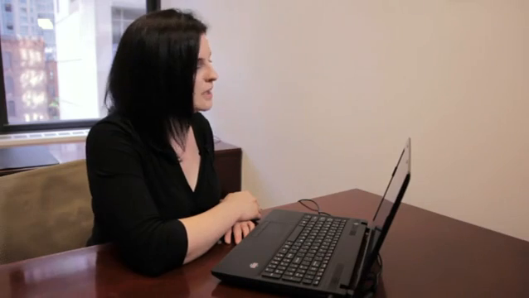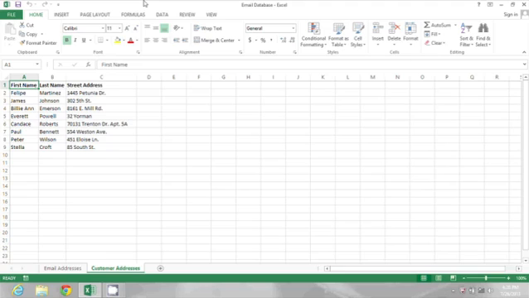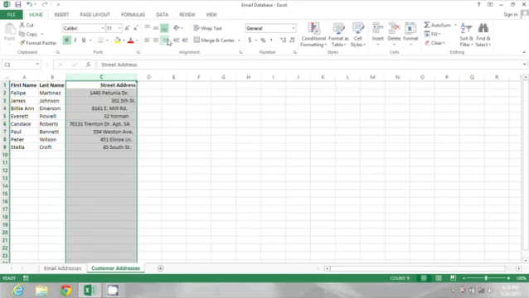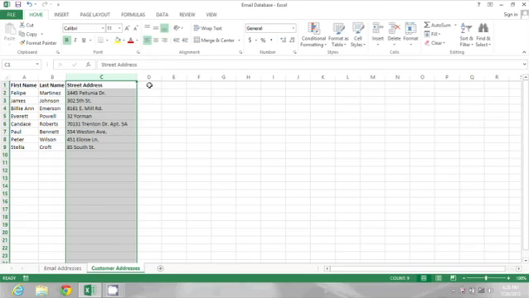Today I'm going to show you how to remove trailing spaces in Excel. In the list I have in front of me, it doesn't look like anything is really off. But if I highlight column C and try to right align it, things don't quite line up. And that's because there are spaces trailing at the end of these street address values. So I'm going to go back to a left alignment and I'm going to show you how to trim that data to get rid of the trailing spaces.